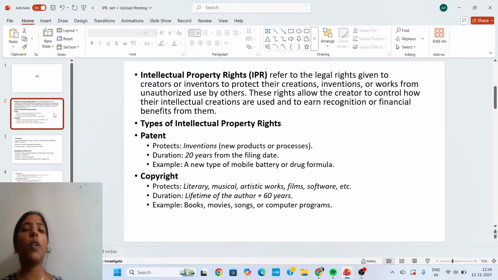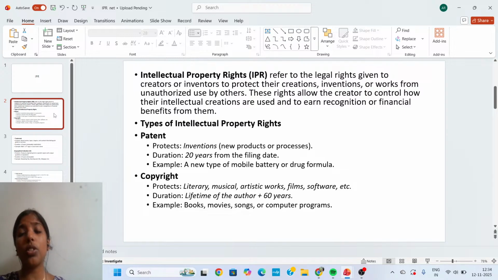In simple terms, what is meant by intellectual property rights? It is a right which is given to the inventors or creators to protect their invention or creations. It is a right mainly given to the creators to protect their work from unauthorized use by others.